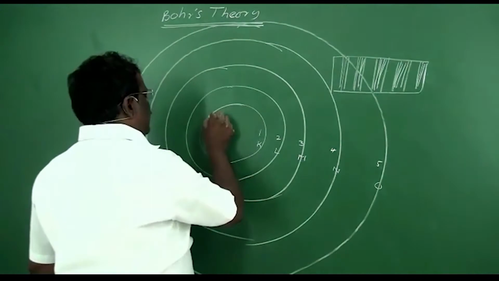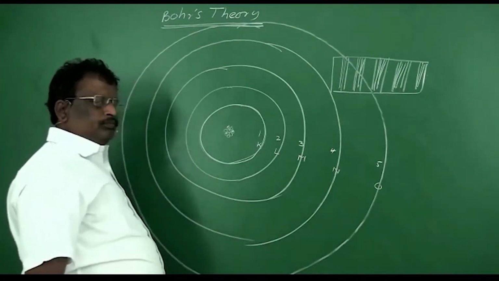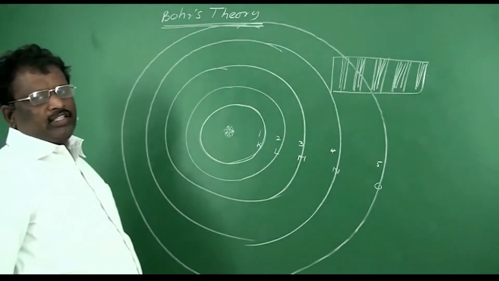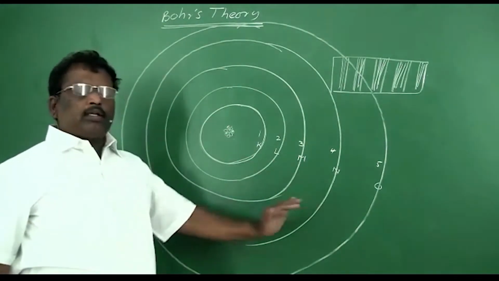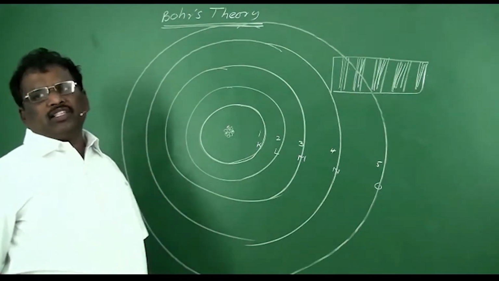In these circular orbits, the electron will revolve. Due to the quantization of energy, each circular orbit is associated with a specific amount of energy.